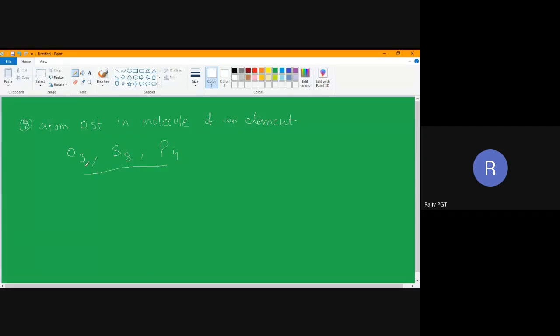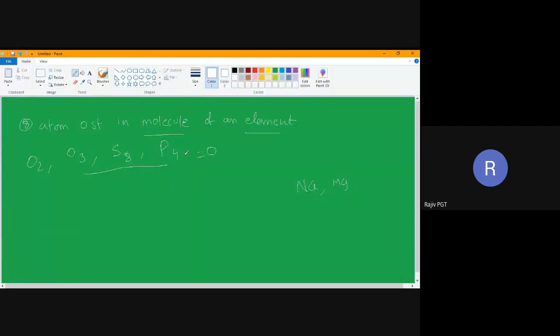Atoms of the same element. Now I'll write O2. This is also not combined. Earlier I wrote individual atoms like Na and Mg. Now I am writing about molecules. This is an O2 molecule, this is an O3 molecule, this is an S8 molecule, this is a P4 molecule. Here also the oxidation state will be taken as 0. Atom oxidation state in a molecule of an element, the same element, not a different element.